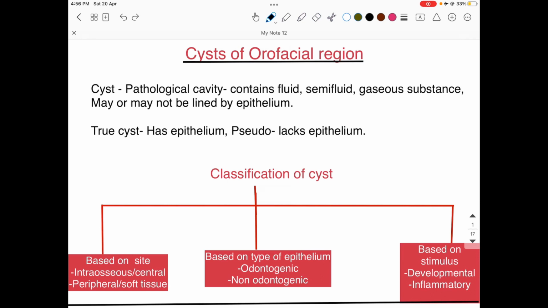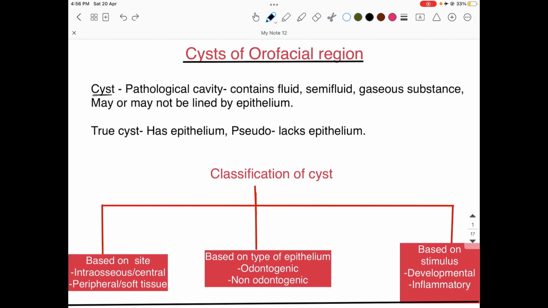So the topic which we will be discussing today is cyst of orofacial region. This topic is taken from BDS third year subject oral pathology. So before moving ahead with the individual cysts, we will just discuss the introduction of this in this class.